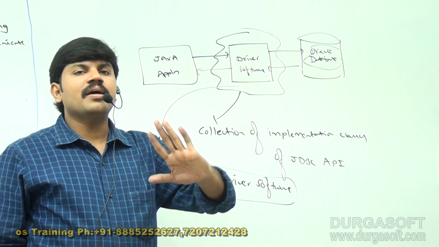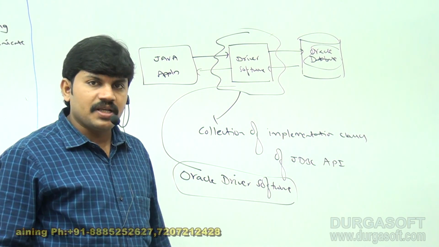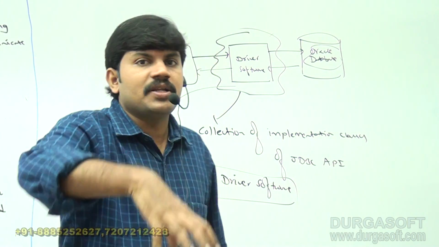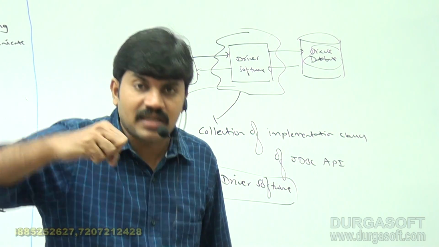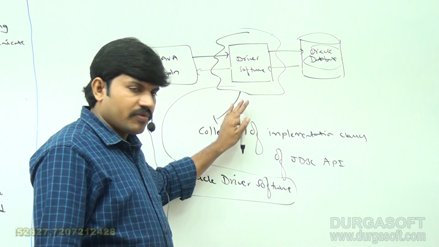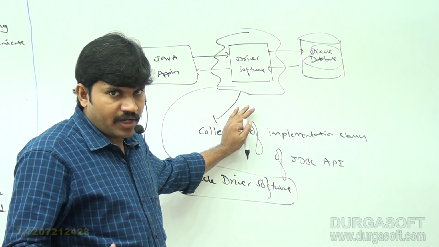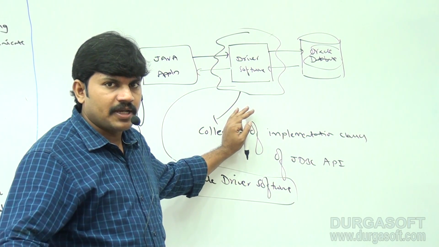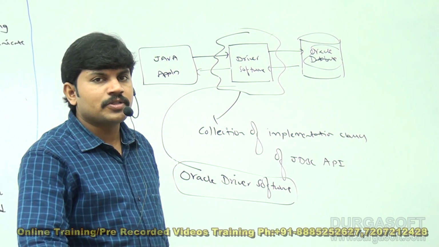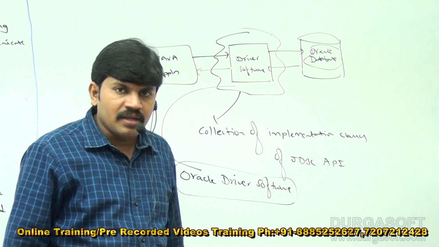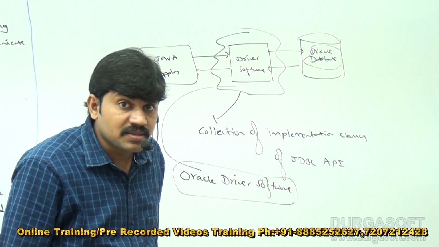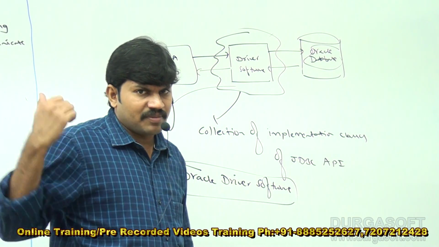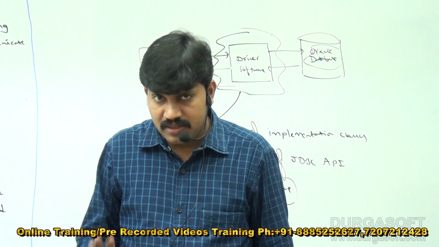So for all the interfaces present inside the JDBC API, the driver software vendor is responsible to provide implementation. That collection of implementation classes is nothing but driver software. Clear, right? Any explanation required? I hope you people can understand. Simple, sir. We are not responsible to provide implementation of the JDBC API. That is good news for the programmer. Who is responsible, sir? My database vendor is going to take care. That collection of implementation classes is nothing but driver software. Clear? If you are getting the basic idea, let me summarize whatever I covered so that you people can get much more clarity, right?